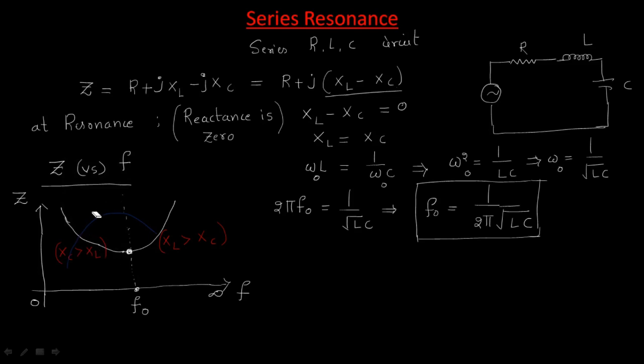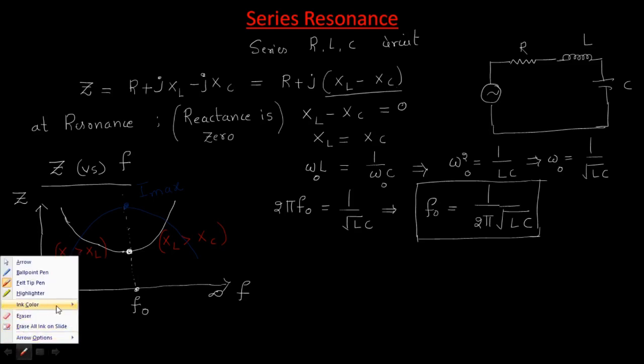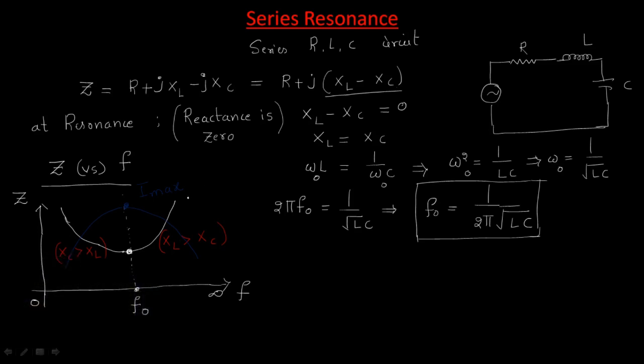So current will reach the maximum point here, and from this it will decrease. So this is the maximum point of current. Understand? This curve belongs to the impedance curve, and this curve belongs to the current curve. So by varying the frequency, this is about these things.